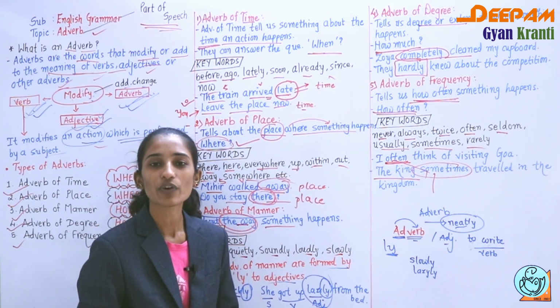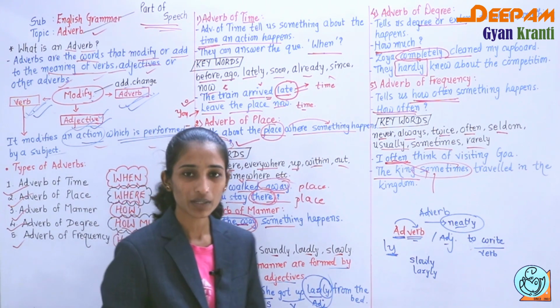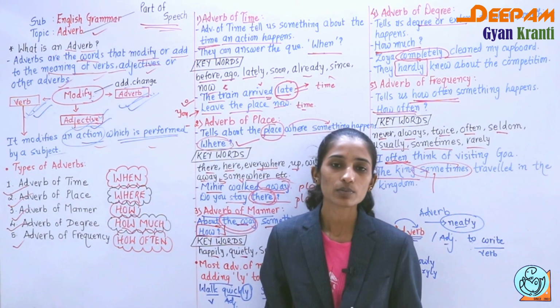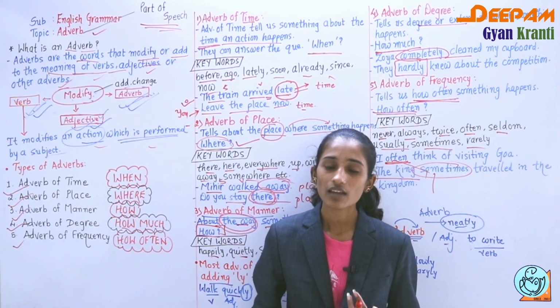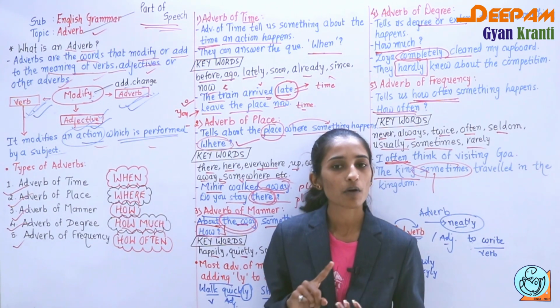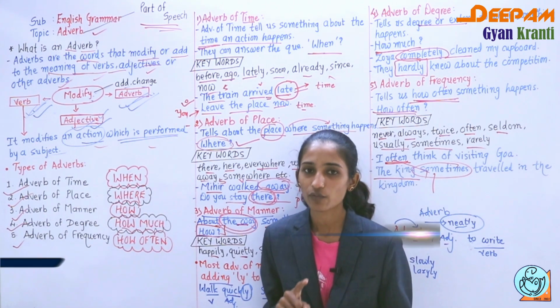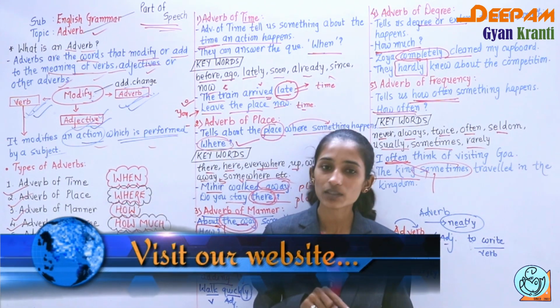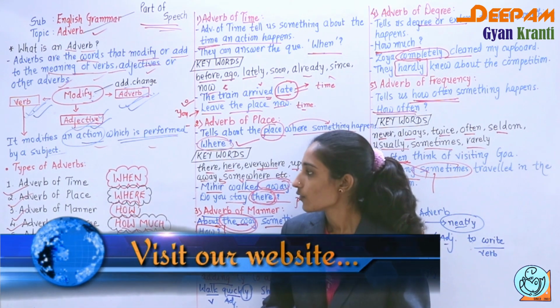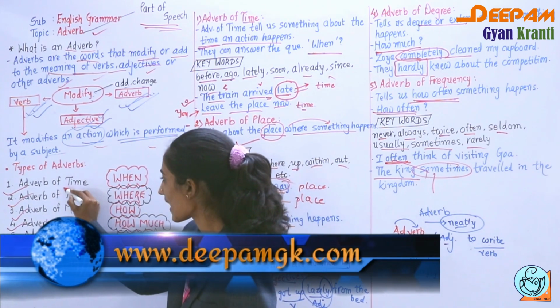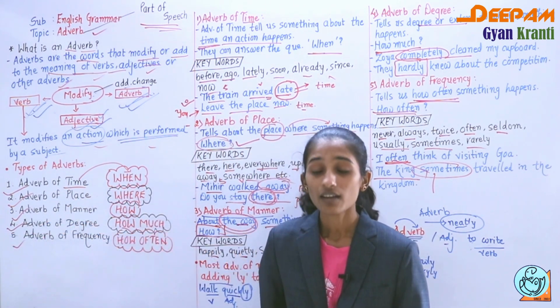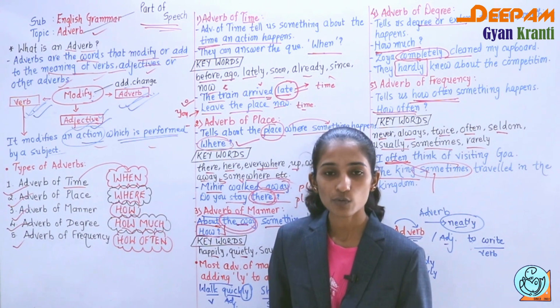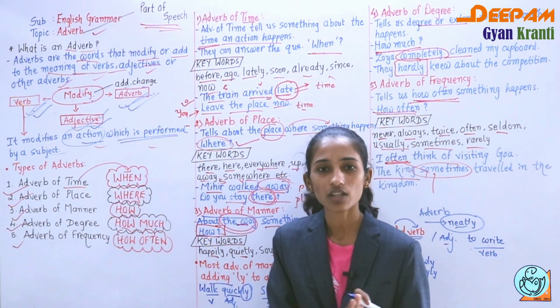So these are the 5 types. What you have to remember: how many types of adverbs are there? 5 types of adverbs. Which are they? Adverb of time, adverb of place, adverb of manner, adverb of degree, and adverb of frequency. As far as time is concerned, you have to ask the question with the help of when. Remember this, it is very useful, and no need to mug up all the things.